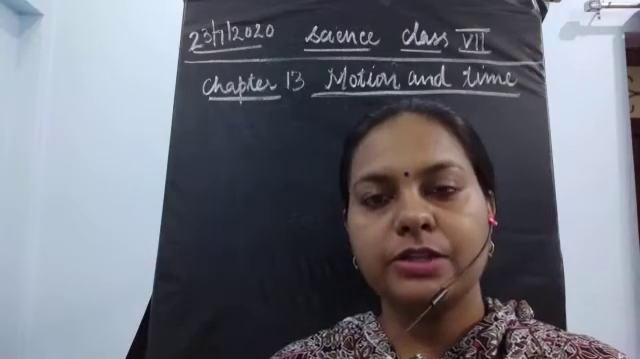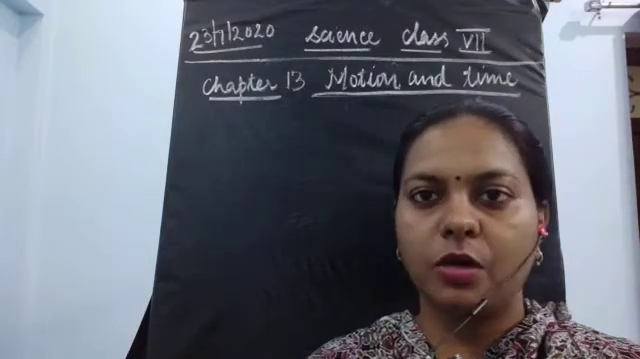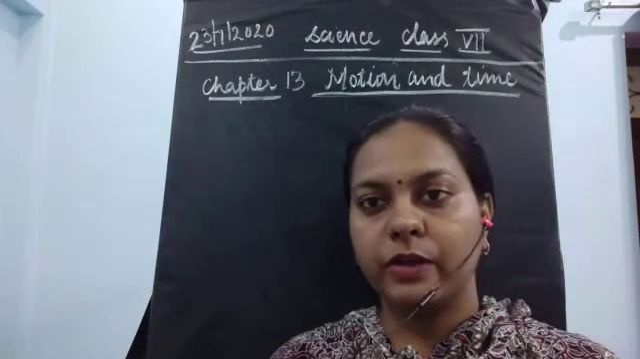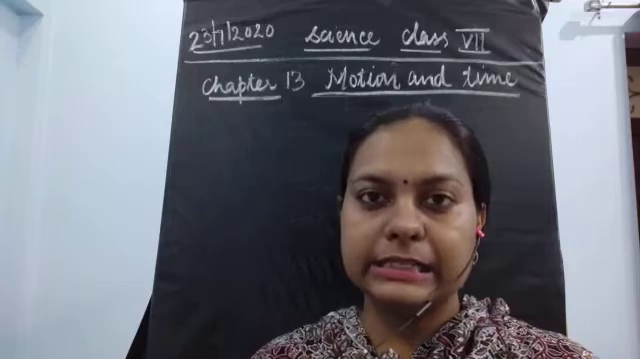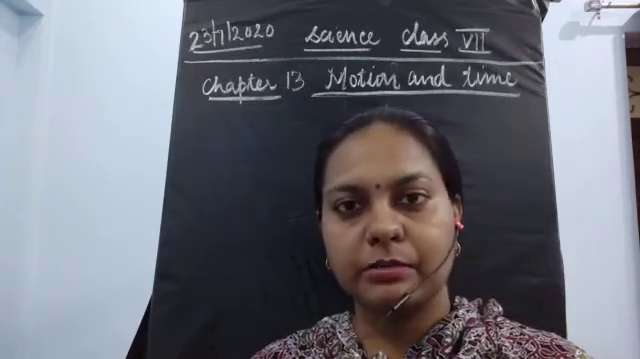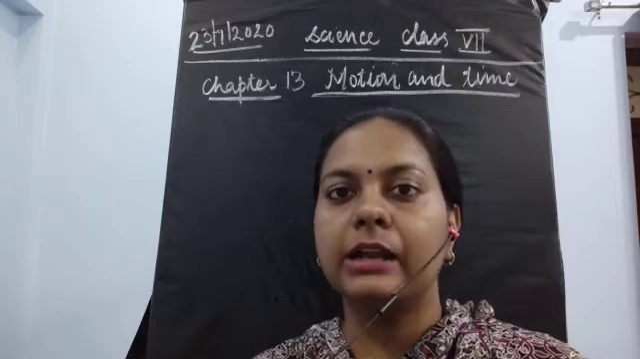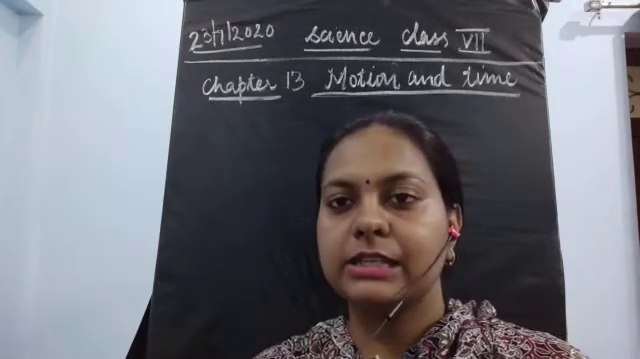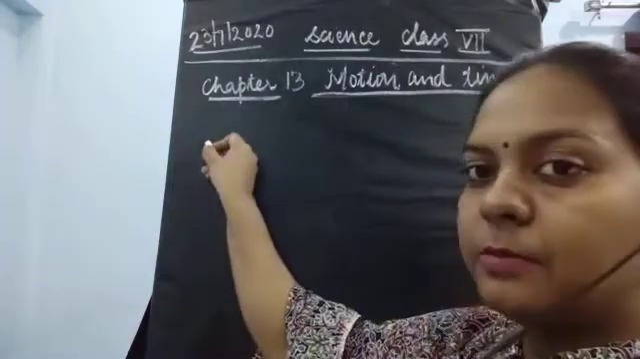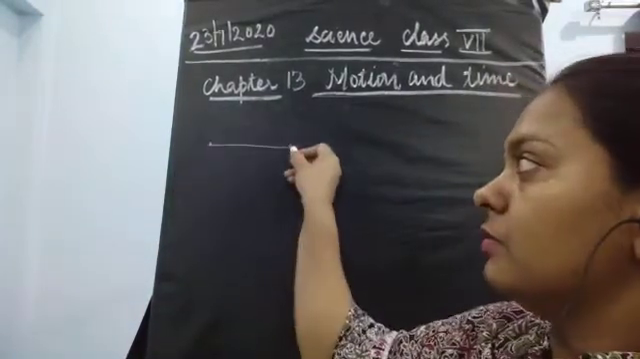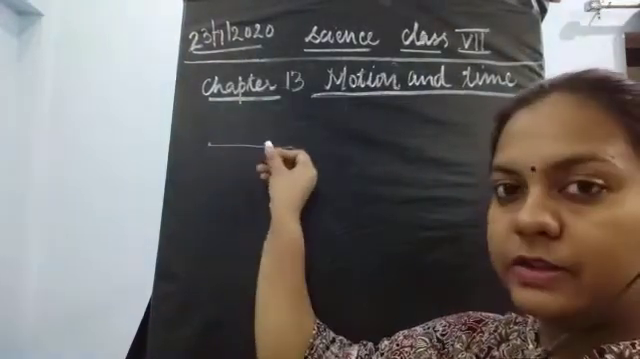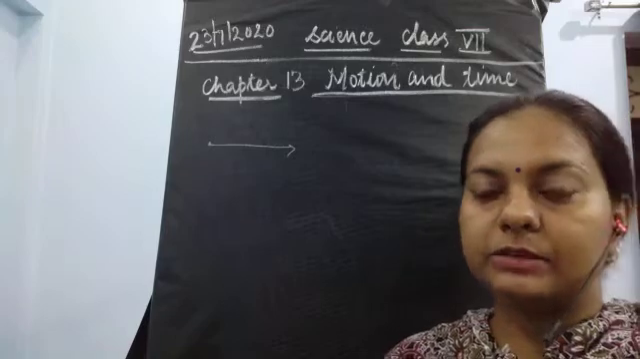So we started the chapter with the definition of the word motion, where I told you that whenever an object is moving from one place to another place, it is changing its position. An object in motion always changes its position. For example, if the thing is present at point A and moves towards point B, changing its position with respect to time, it is said to be in motion.